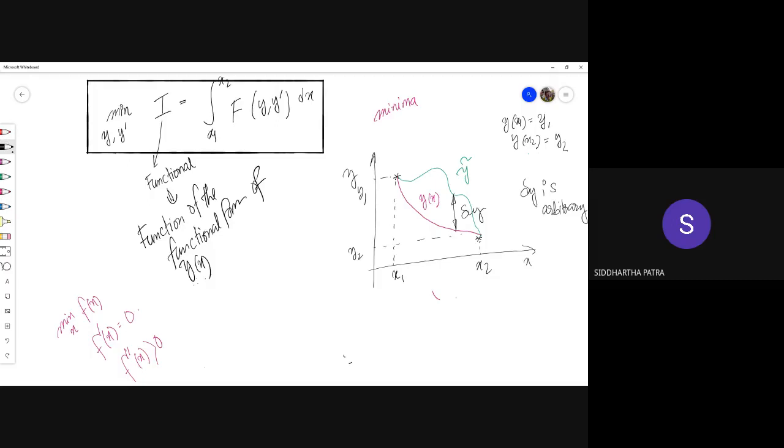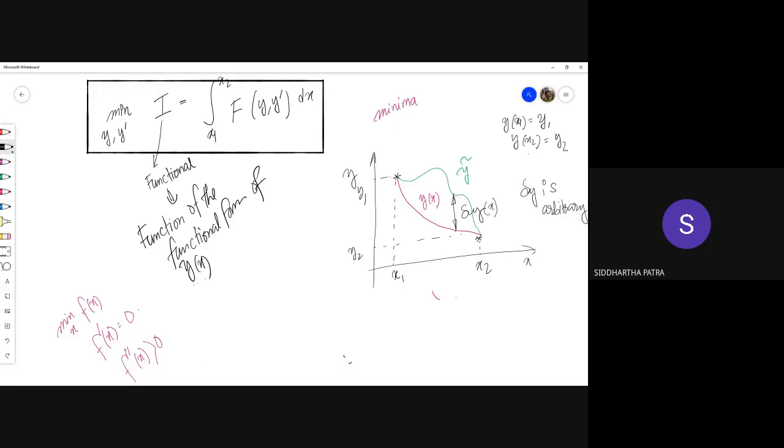It doesn't mean it's a small difference. It is a finite quantity. Okay, the value of this function, this delta y, is also a function of x. Okay, and the value of delta y is also finite. Okay, it is actually arbitrary, because it represents a difference between y tilde and y. That's why I am writing it as delta y.